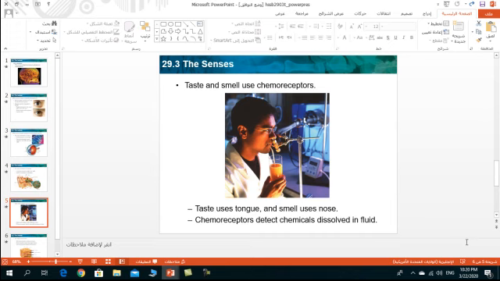The receptors in your tongue are part of your taste buds. As a substance dissolves in your saliva, the receptors sense it and send electrical impulses to the brain. Although your tongue can only detect 5 basic tastes, sweet, sour, salty, bitter, and savory, your brain interprets combinations of these as complex flavors.